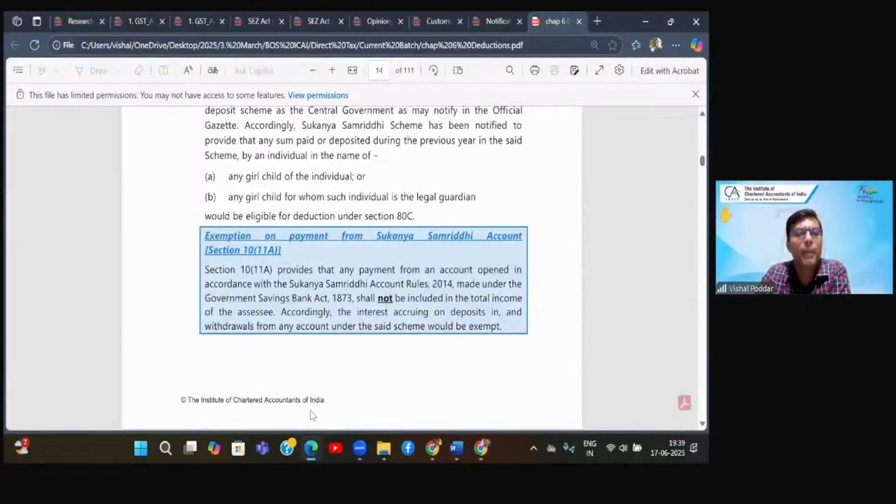There is some query. Dhanush is asking, sir, we have deductions at the time of payment, okay. But what about at the time of withdrawal? Dhanush, I'll come to that. Dhanush, this is a very relevant question. You are giving me deduction when we are making payment to these things. These are majorly investment schemes, like now you have seen life insurance, deferred annuity plan, or Sukanya Samruddhi. What will happen when we withdraw? So Dhanush, you'll get an answer. I did not purposefully address your question when you posted, because now the time has come to answer your question, that we'll get to know what happens at the time of withdrawal.